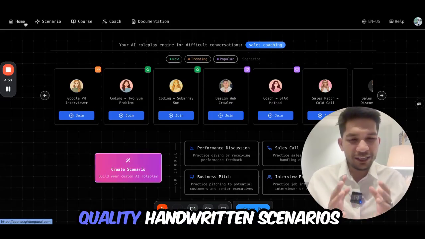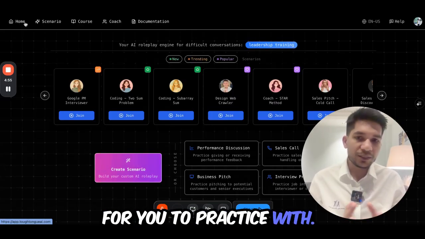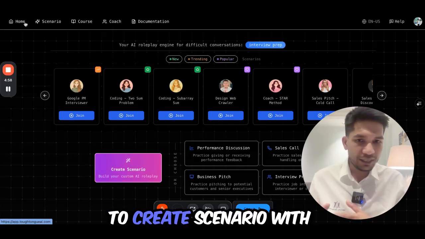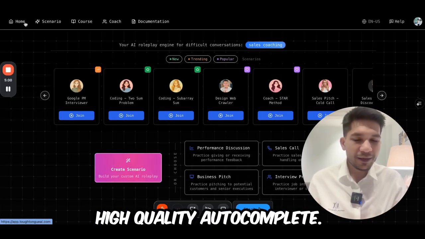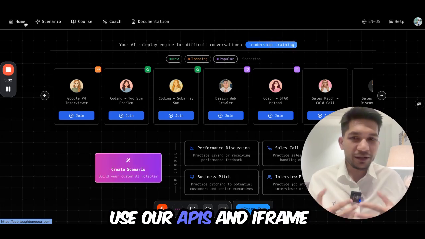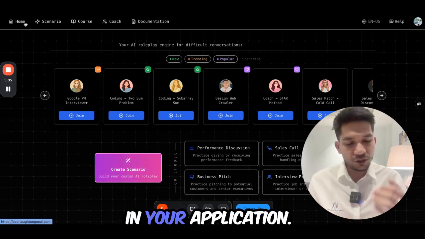The first is that we have high-quality handwritten scenarios for you to practice with. We make it really easy for you to create scenario with a high-quality autocomplete. And third is that you can use our APIs and iframe to embed this experience in your application.